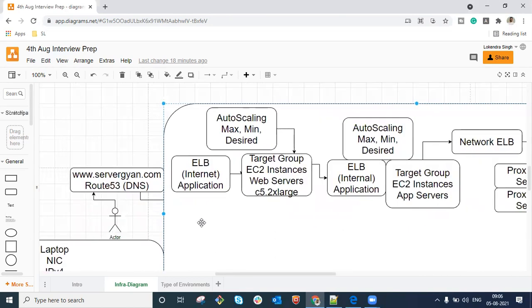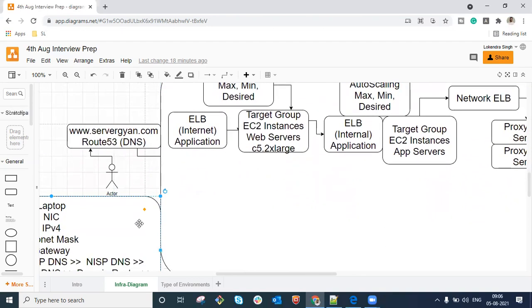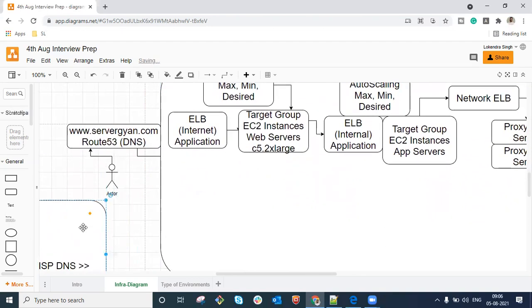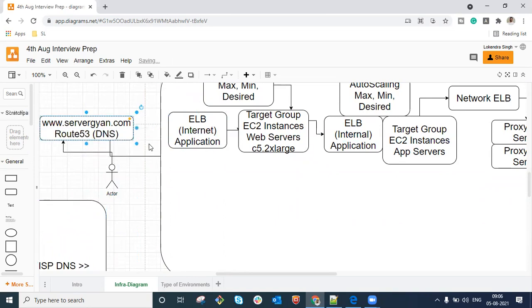So now let us move a little ahead. Guys, there is a particular situation when a person might ask you, what if I would not like to have all the requests coming to my load balancer? I would like to have some sort of caching mechanism. What will you do in order to configure caching? Let me tell you that particular part here.